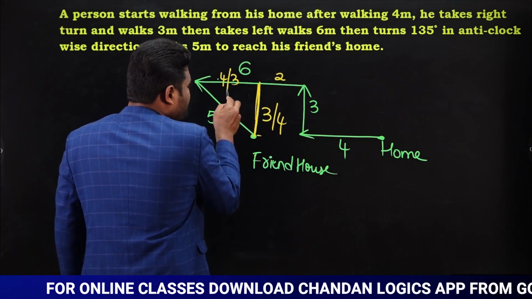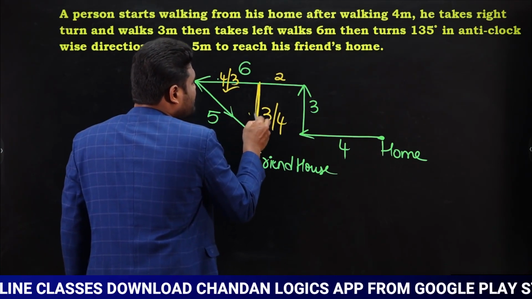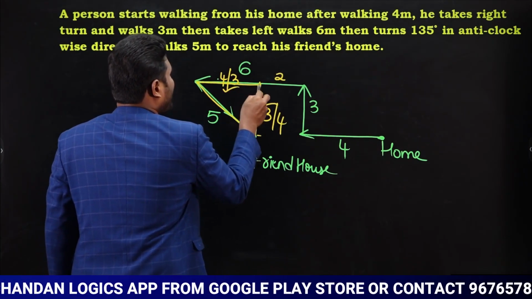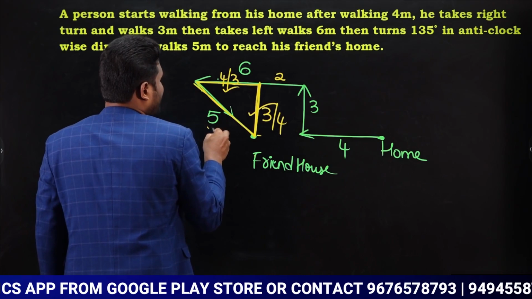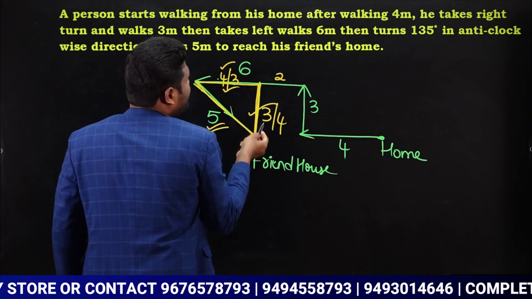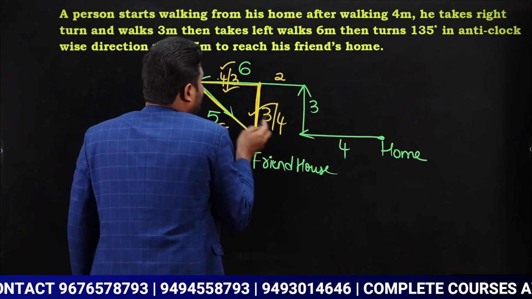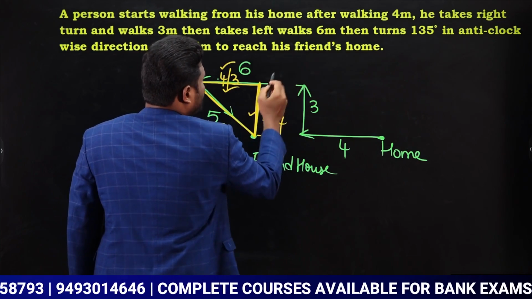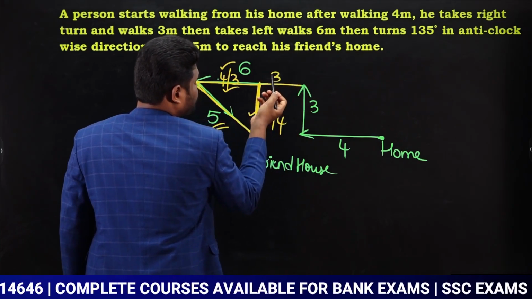Here 4, 3 is possible. Here 3, 4 is possible. So this is a triplet. Now in this triplet, I have only this side. This side is 5, but this side can be 4, so it will be 3. If this is 4, this will be 3. We have both the possibilities. If this is 3, then the remaining balance is going to be 3.